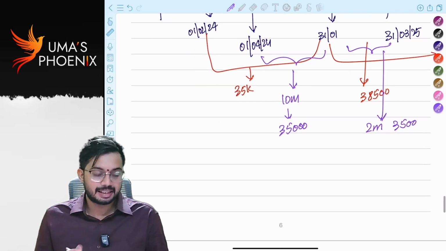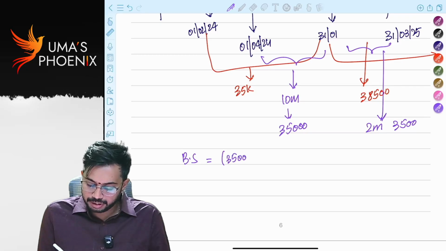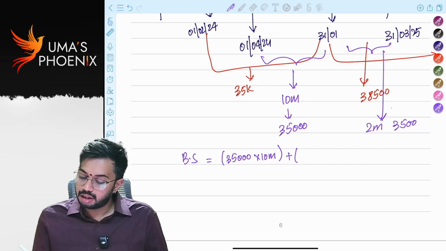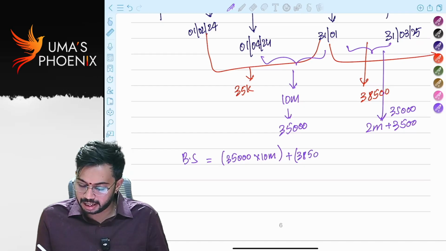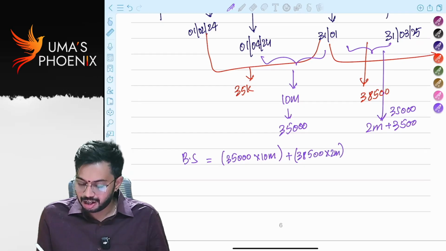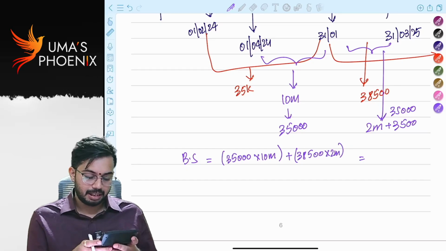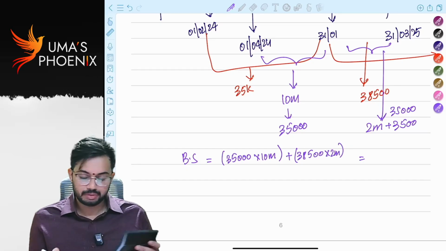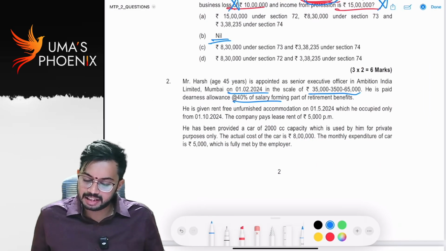So how much is his basic salary? Basic salary is 35,000 into 10 months plus 38,500 into 2 months. That is 4,27,000. How much is his DA?